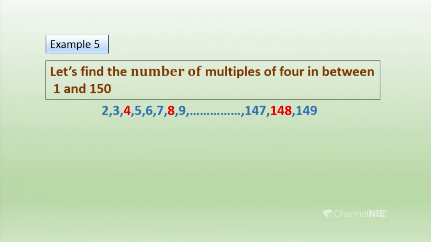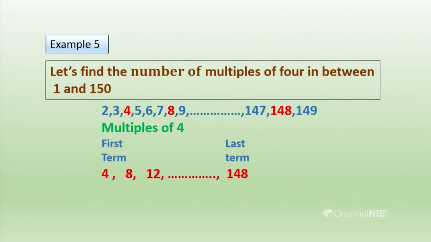Now, we write the multiples of 4 as the progression here in between 1 and 150. So, what are the multiples of 4? 4, 8, 12 and it's going ahead. I have identified the first term as 4 and the last term as 148. Here also, to find the number of multiples of 4, number of means you have to find n.